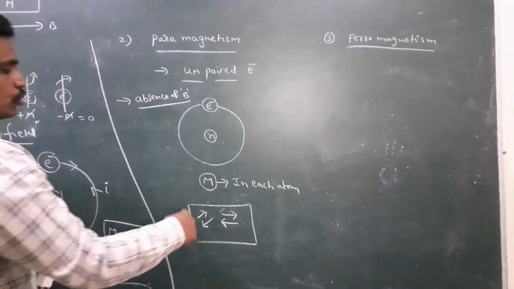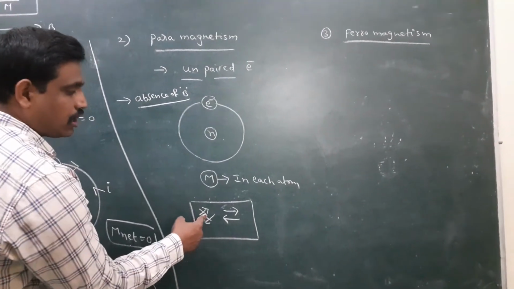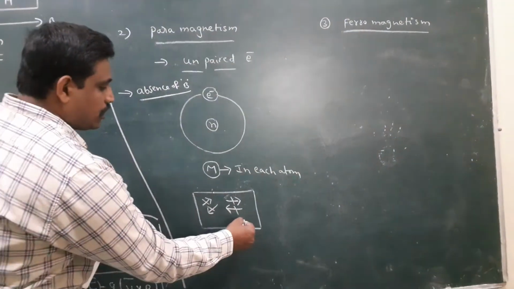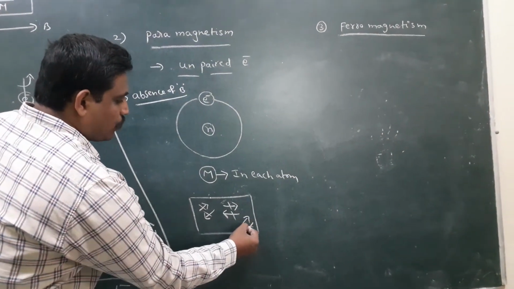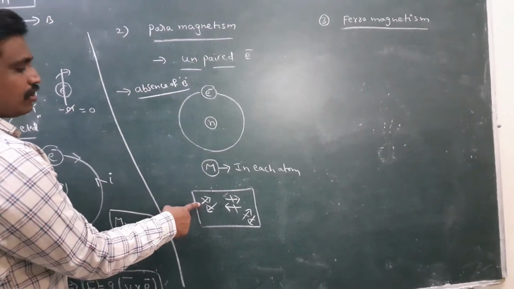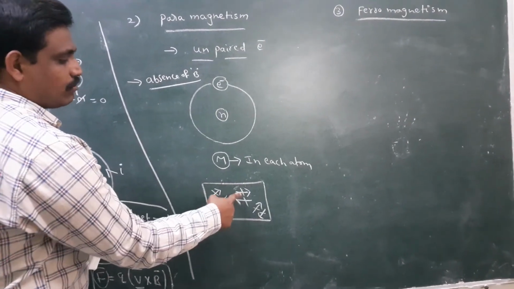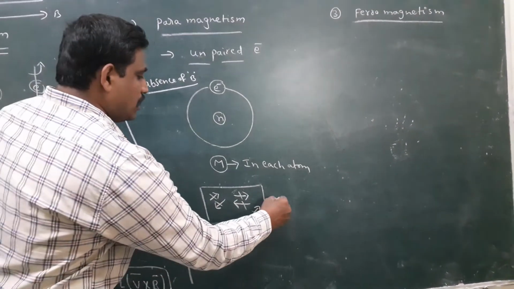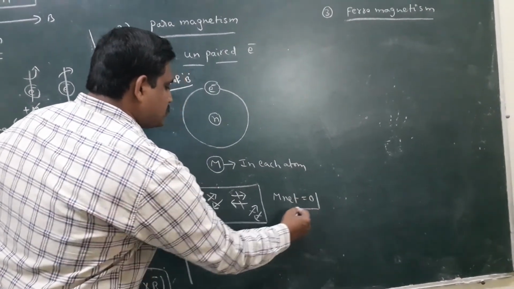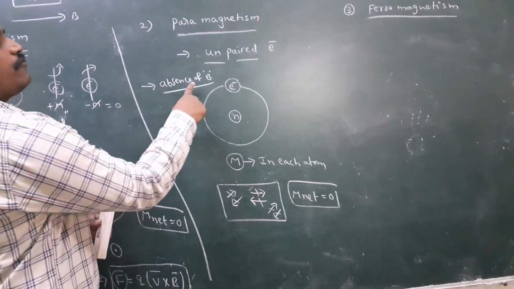But the total over the atoms in the substance cancels, because they are in opposite directions. One atom's magnetic moment and another atom's magnetic moment both cancel. So the net magnetic moment of the substance becomes zero in the absence of a magnetic field.